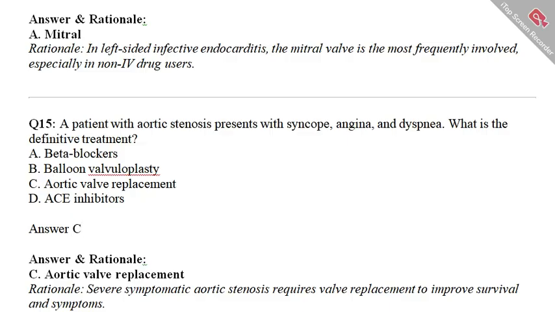I'm interested to know your score until now. If your score in 15 questions is between 12 and 15, you are on the right way, and in this way you will be able to pass your Saudi medical licensing exam easily. So option C, aortic valve replacement. The rationale: in severe symptomatic aortic stenosis, valve replacement is required to improve survival and symptoms.